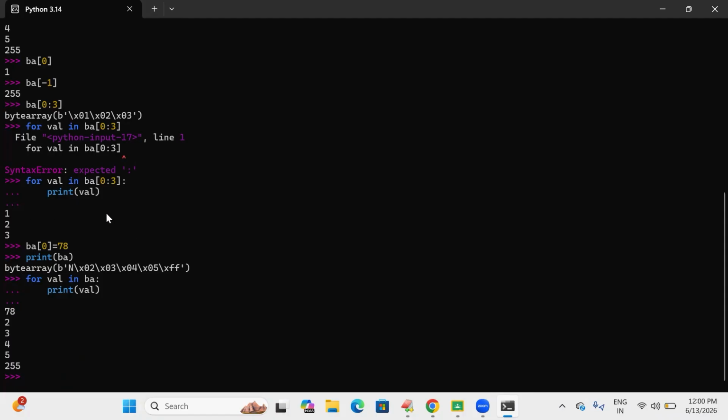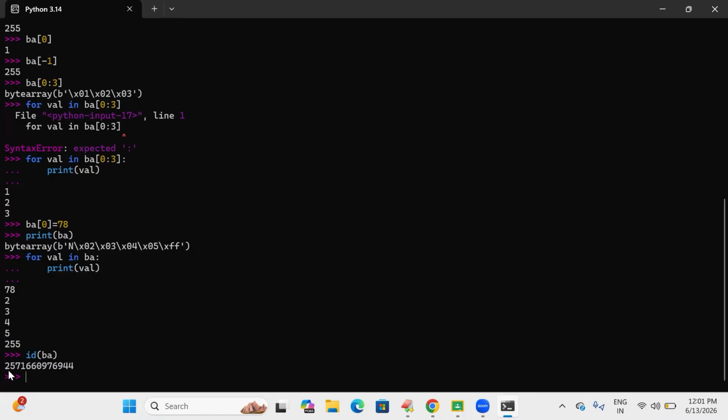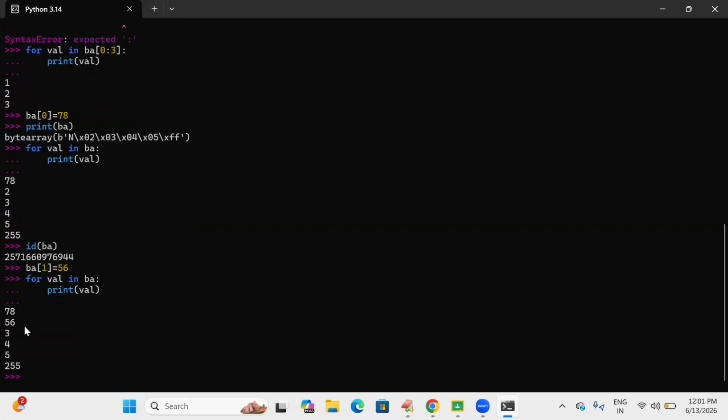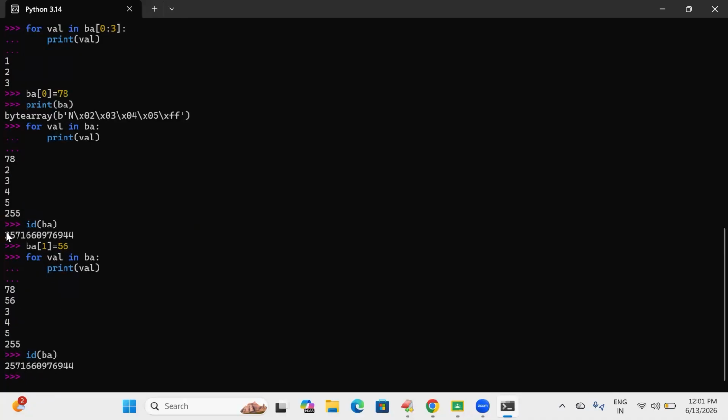So now I'm trying to print the memory location of BA. The memory address of BA is this one. Now I am trying to update index 1. Now the index 1 value is 2. Now I am updating that 2 as 56. See, now I'm trying to print the values of BA by using a for loop. See here, the value is updated as 56. Now I'm trying to print the memory address of BA. The memory address of BA before modification and after modification, both are the same. Means this byte array is mutable.